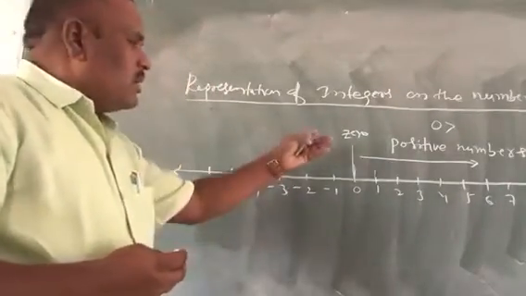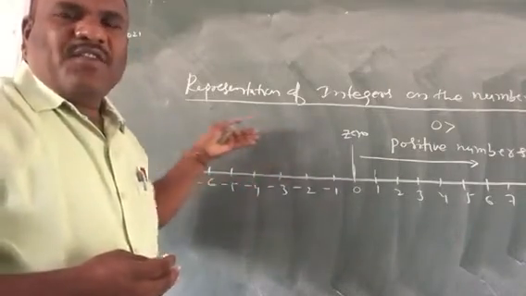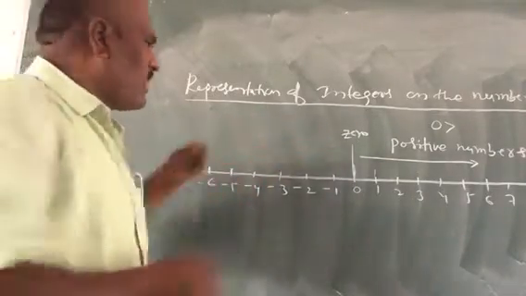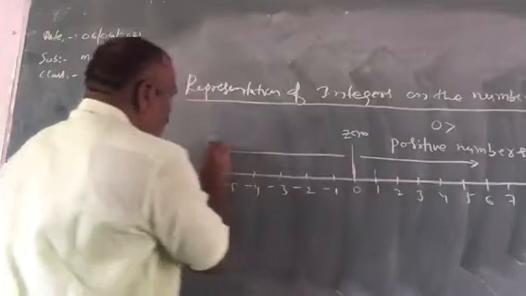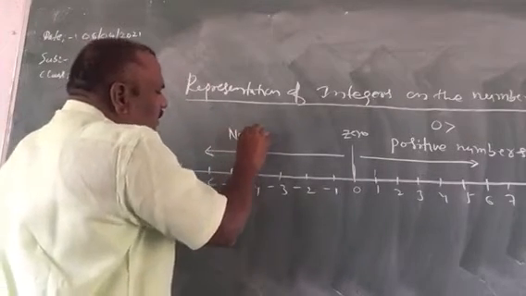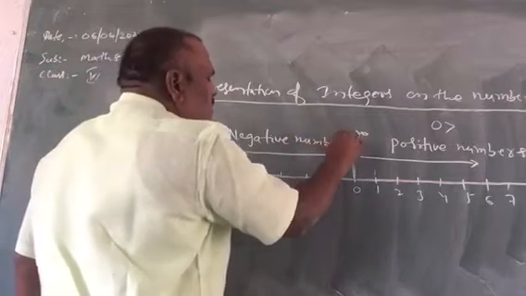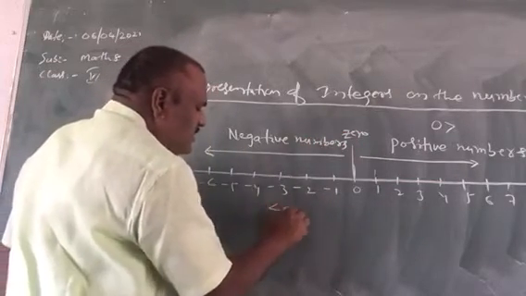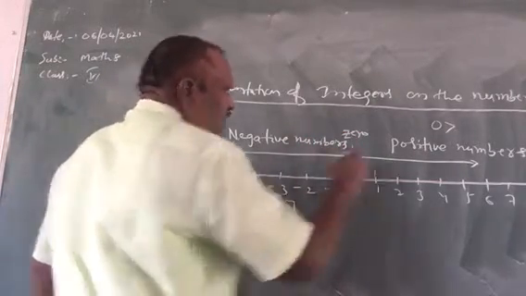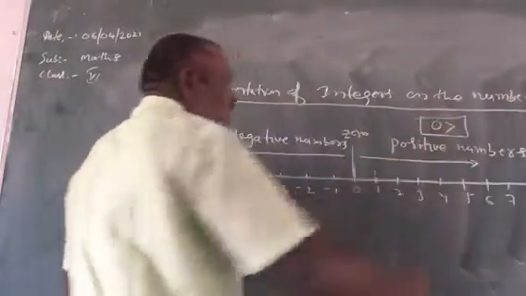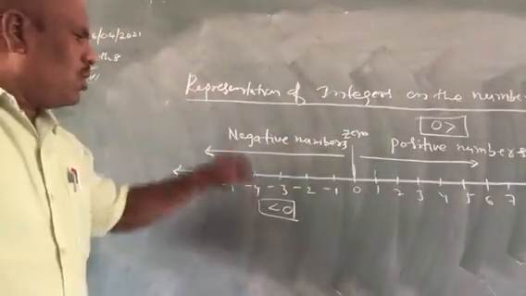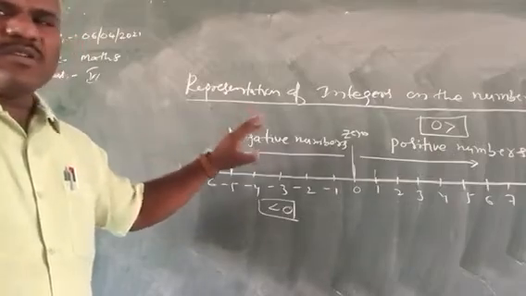And here the numbers which are written on the left side of the zero are negative numbers, children. These negative numbers are always less than 0, and positive numbers are always greater than 0. So this is the representation of numbers on the number line, children.